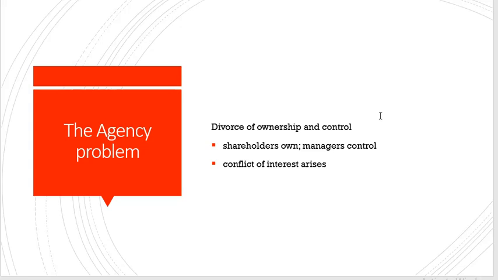Now, the main agency problem that we have is known as divorce of ownership and control. For example, shareholders own while managers control. So you can own a company, but the one who's controlling it is another person. And also, conflict of interest arises. The other person wants profit, the other person wants bonuses.